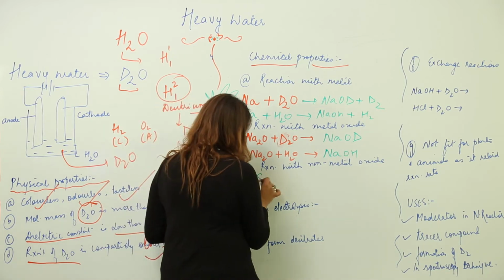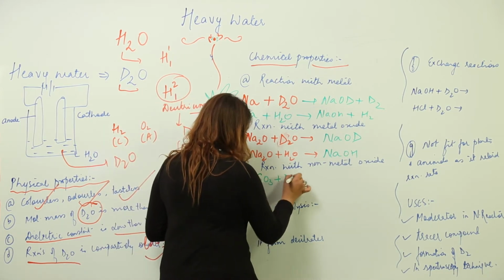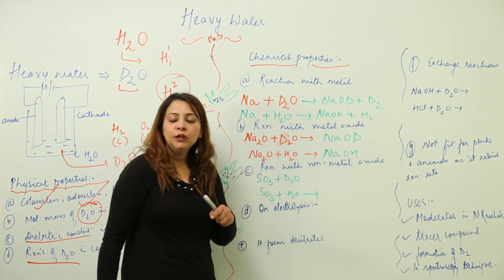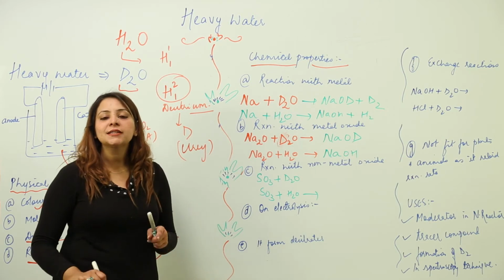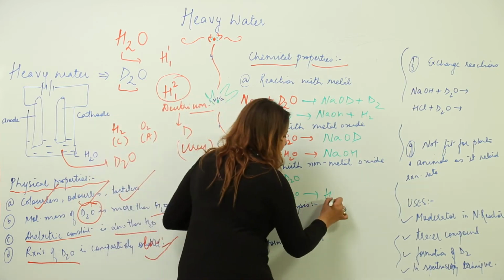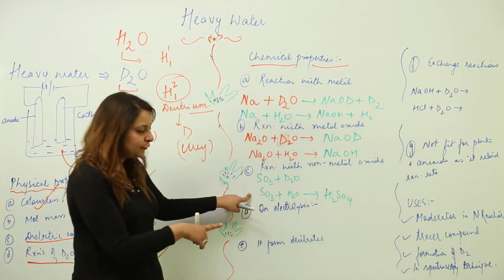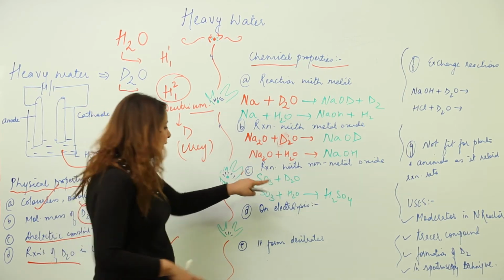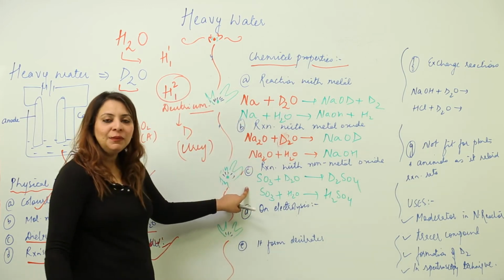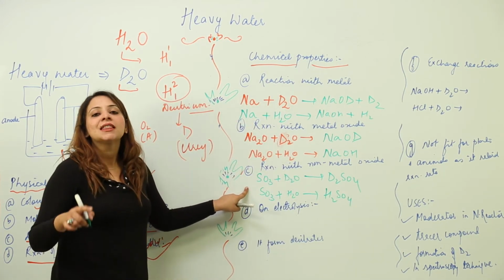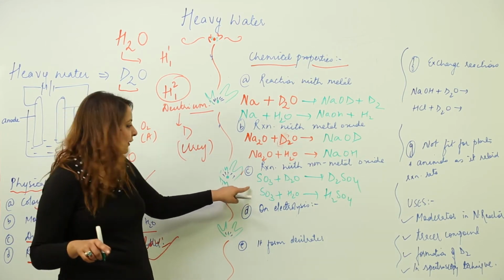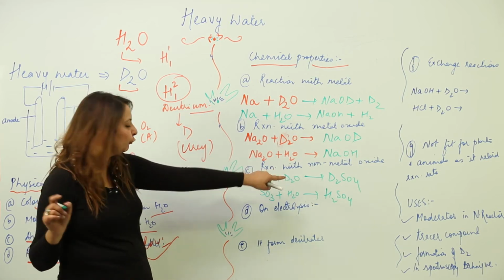Again, reaction with non-metal oxide. Let us take sulfur trioxide. Let us add it to heavy water, and again let us take sulfur trioxide and add it to normal water. We know that when we add sulfur trioxide to water, it gets converted into sulfuric acid, because it is acidic in nature. So that means it will be H2SO4. This is the formula for sulfuric acid. Same thing is going to happen here also. It is going to form D2SO4. So the same thing, just the difference lies in that here instead of isotope protium, it is replaced by deuterium, right. So that is why you are getting D2SO4.